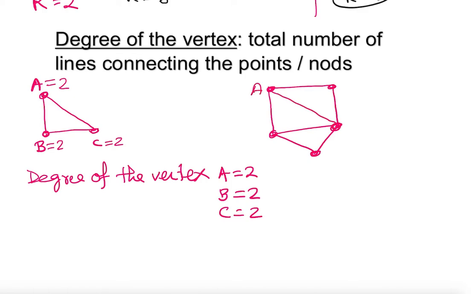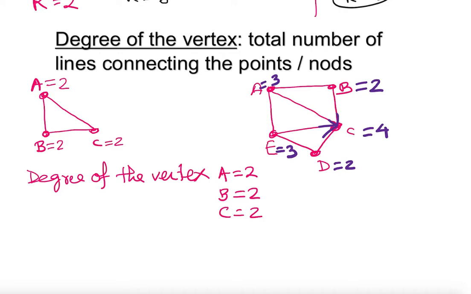So A, B, C, D, E. Well, if I look into here, the degree of the vertices. So B, how many lines connecting? 2 lines connecting. C, how many lines connecting? 1, 2, 3, 4 lines connecting. So 4. And this is 2. This is 3. And this is 3. So that's how we find the degree of the vertex.